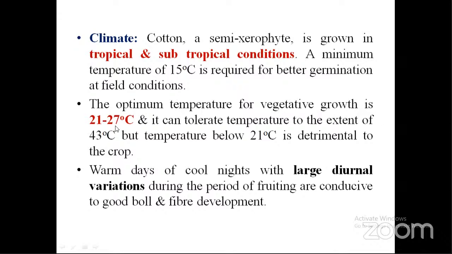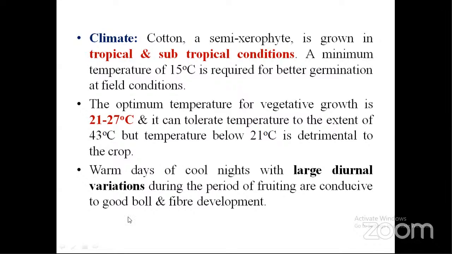And the optimum temperature for vegetative growth is 21 to 27 degrees centigrade, and it can tolerate temperatures up to the extent of 43 degrees centigrade. But temperature below 21 degrees centigrade is detrimental. That means it is harmful to the crop. So optimum temperature during vegetative growth should be 21 to 27 degrees centigrade.